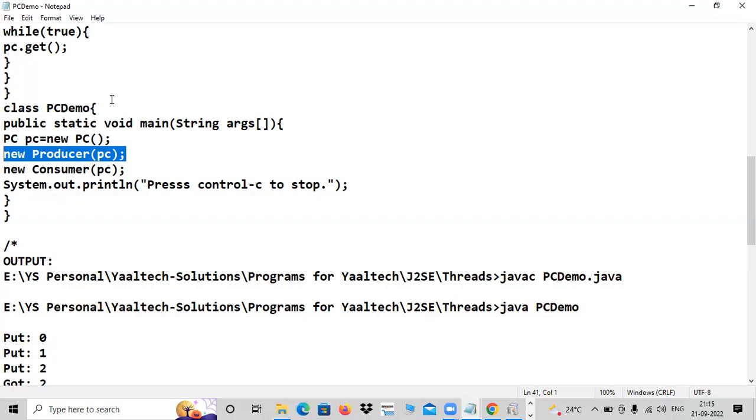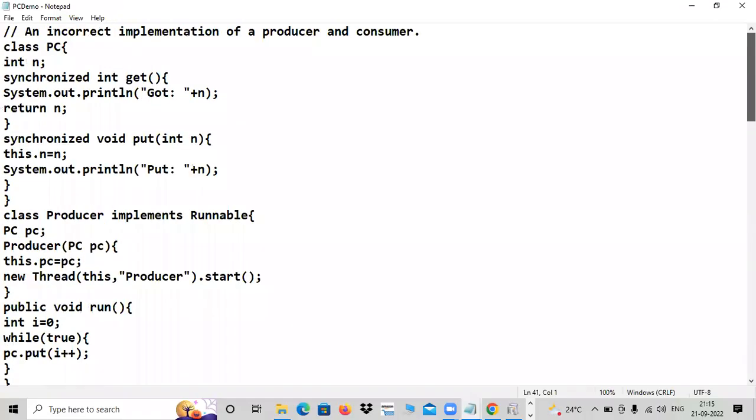Yes, here also there is an object, but the name is not there. But here, see, this is also an object, but the name is there: PC. Here, the object is there, but the name is not there. No problem. So the JVM will look for the producer constructor, of course. The name is not there, but the class is Producer. Yes, the Producer class is there. It implements Runnable. Fine. Accepted. And is there any constructor in that?